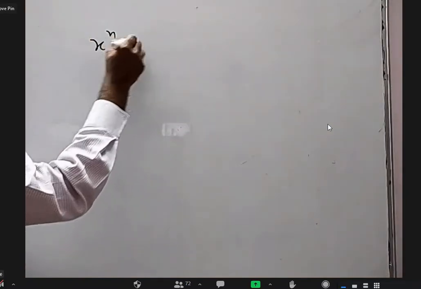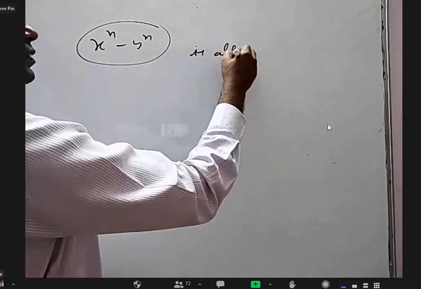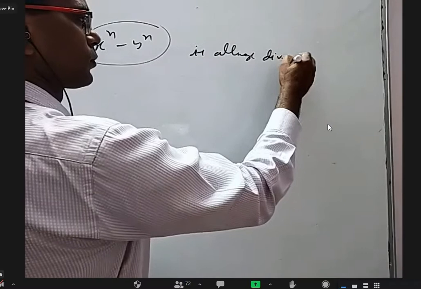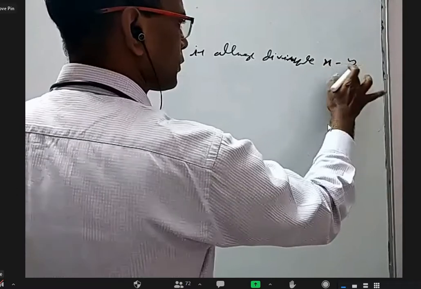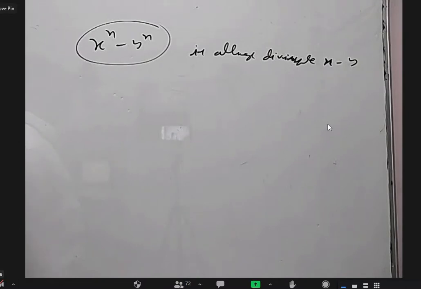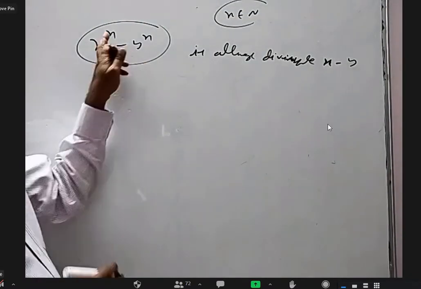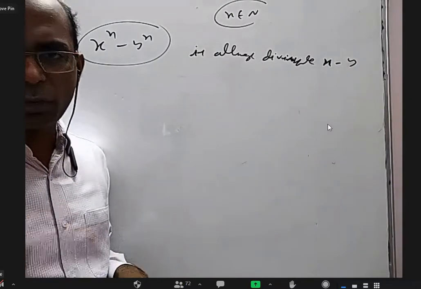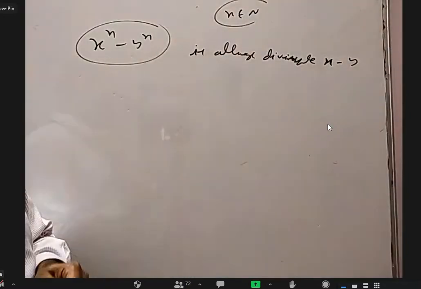Okay. Next question. All of you know this, that x power n minus y power n is always divisible by x minus y. Everybody knows this, right? Yes or no? If n is a natural number, x power n minus y power n, you take x square minus y square, or x cube minus y cube, x power 4 minus y power 4, x power 100 minus y power 100. For all of them, x minus y is a factor. It is divisible by x minus y. Everybody knows this or not?